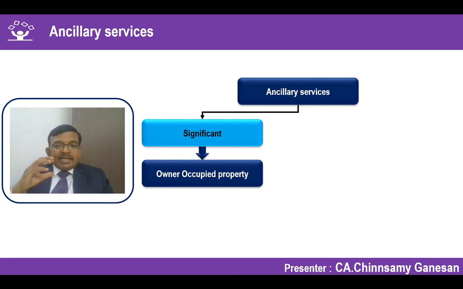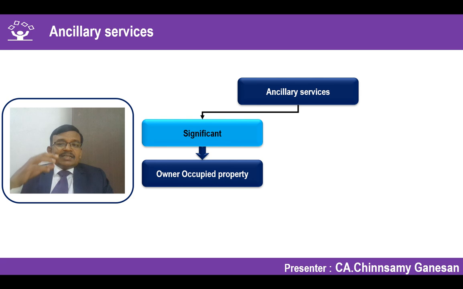So the moment I own a property but give it on rent, the question is whether you are occupying it or giving it to others as an investment property. There we try to find out whether other circumstances help us understand that it is not an investment property, because the main business is to run that hotel or convention center and give ancillary services which are more significant than the rental income.